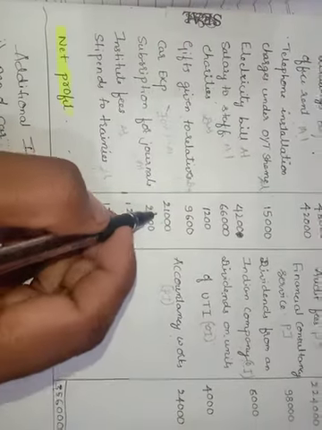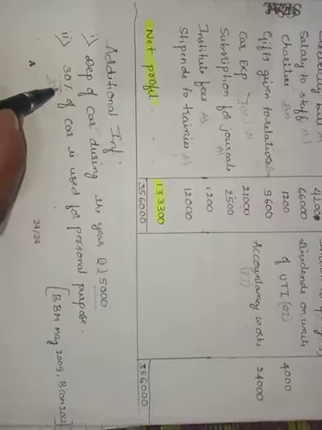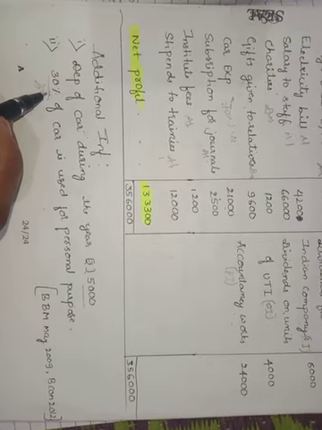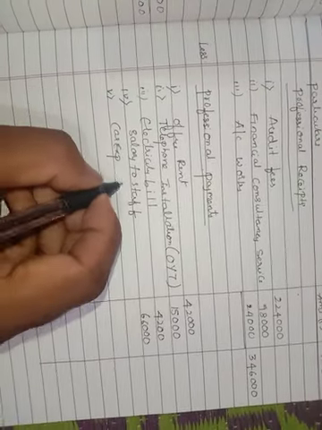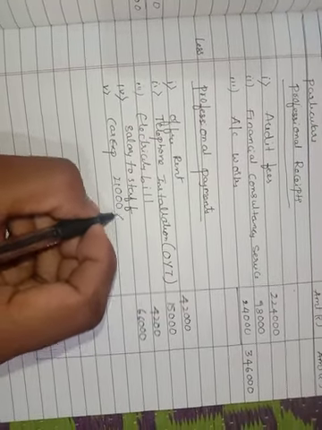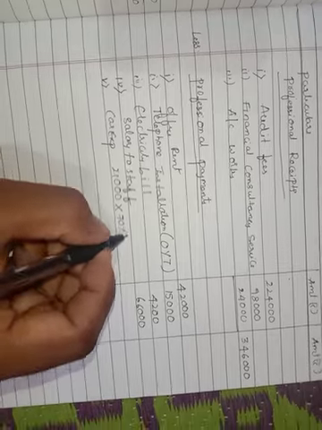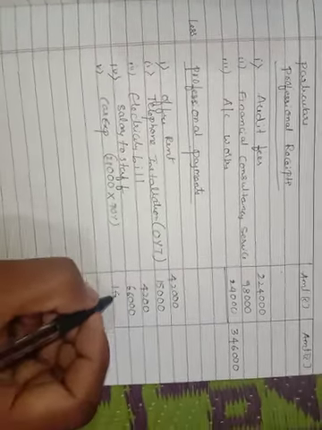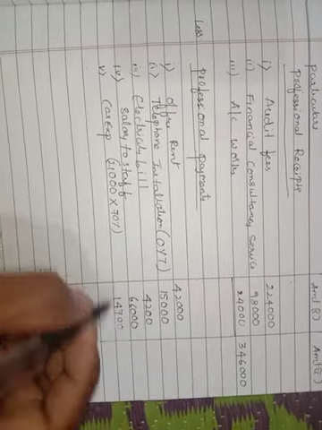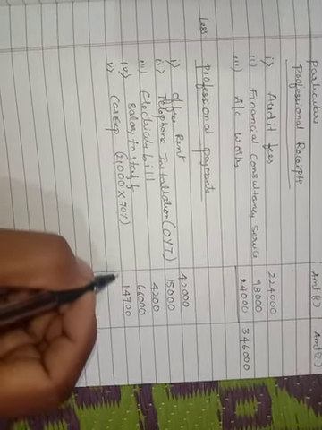Next, car expenses. How much is given in the question? Car expenses 21,000 is given. So 30% is disallowable, that is not a professional payment. So only 70%, that is related to profession. So 21,000 into 70%, you will get 14,700. Correct? Yes, correct, 14,700.